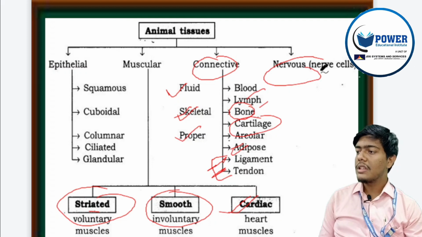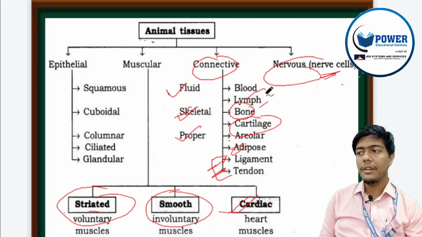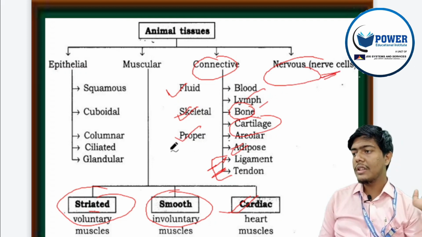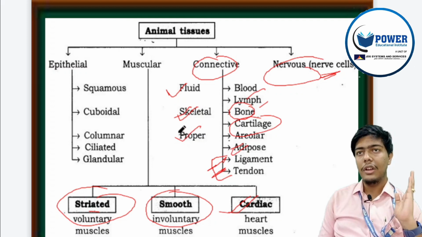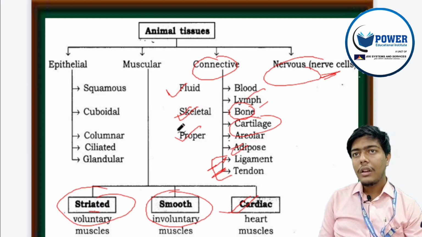Nervous tissue is mainly formed by neurons and nerve cells. We will discuss each and every tissue in detail in our next class.